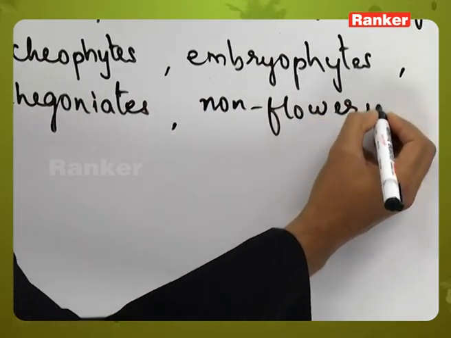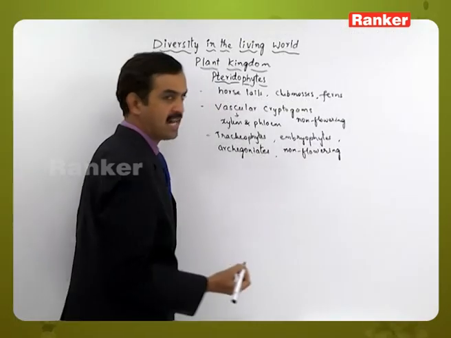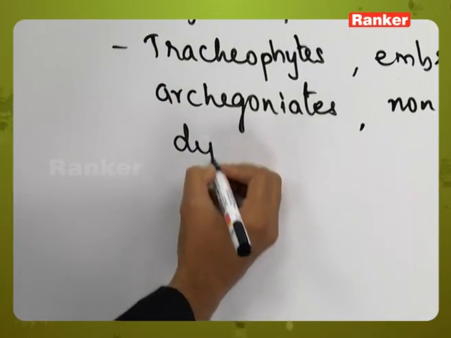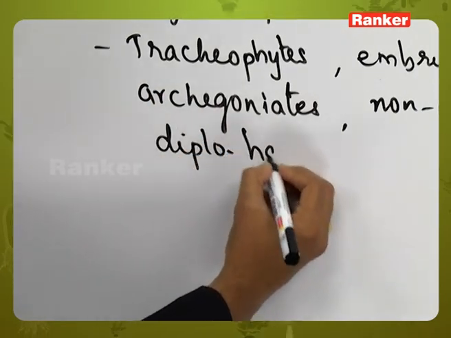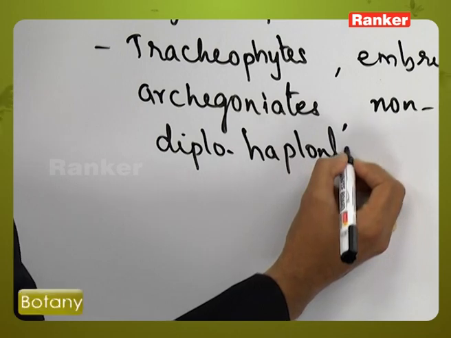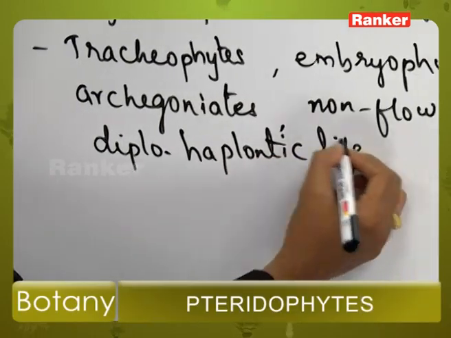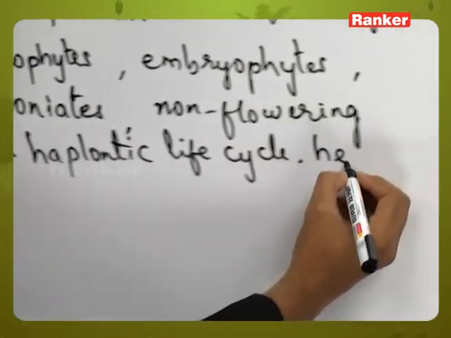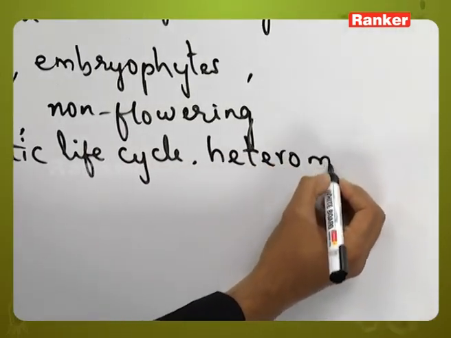Of course, these are the non-flowering plants, and they show diplohaplontic life cycle with a heteromorphic alternation of generation.